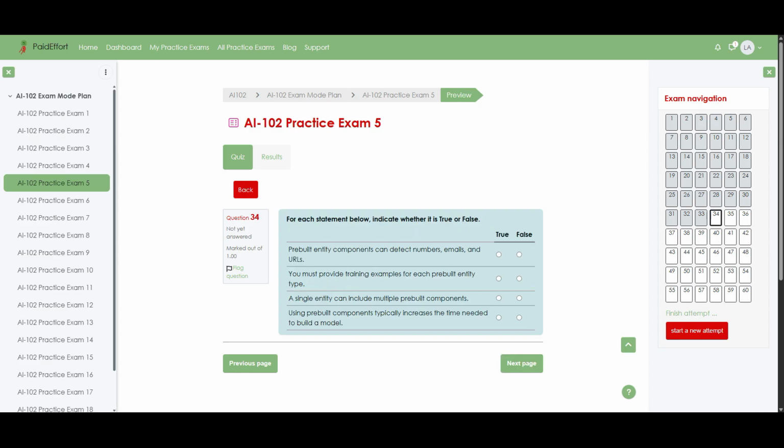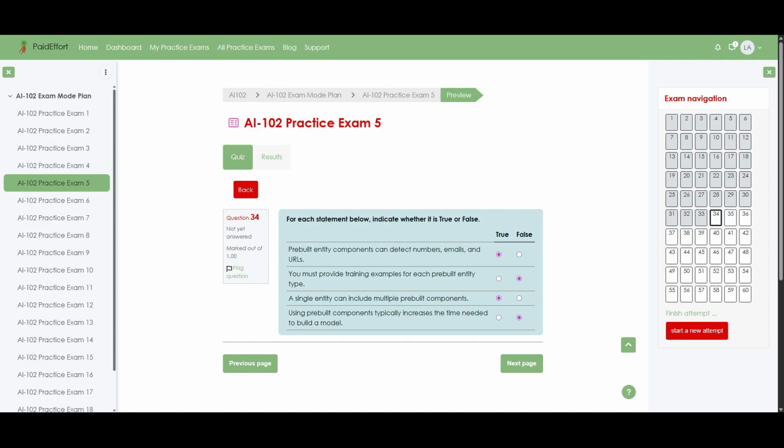Question 34. For each statement below, indicate whether it is true or false. Pre-built entity components can detect numbers, emails, and URLs. Answer: true. You must provide training examples for each pre-built entity type. Answer: false. A single entity can include multiple pre-built components. Answer: true. Using pre-built components typically increases the time needed to build a model. Answer: false. Now let us go through the reasoning.